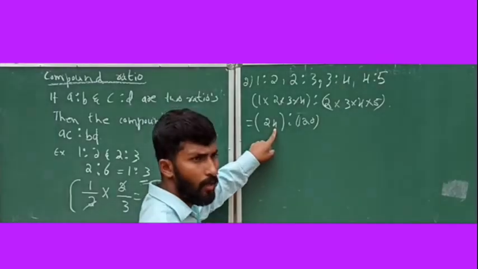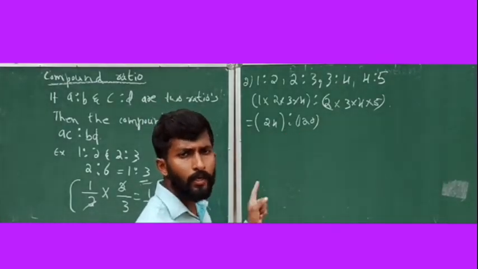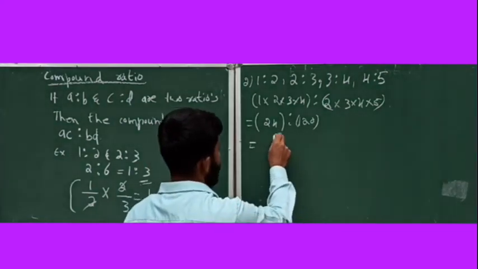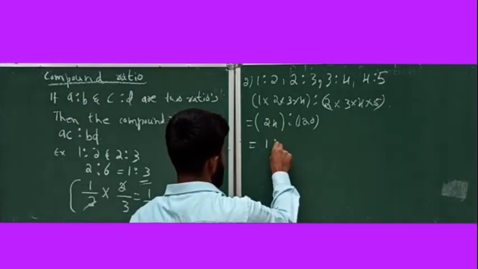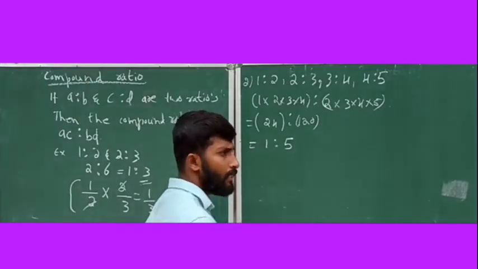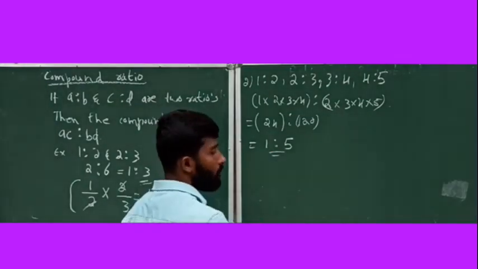Clearly you can observe, this is not in the simplest form. You need to write the ratio in simplest form. It's equal to 24 ratio 120. 24 1s are 24, 24 5s are 120. Now see, this ratio is in the simplest form. So the compound ratio is 1:5.